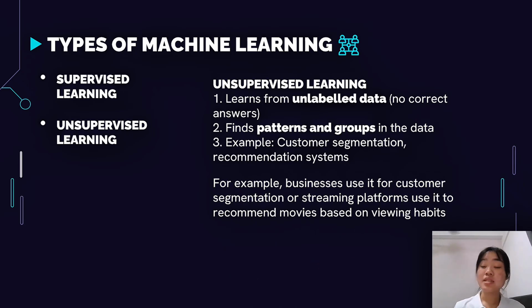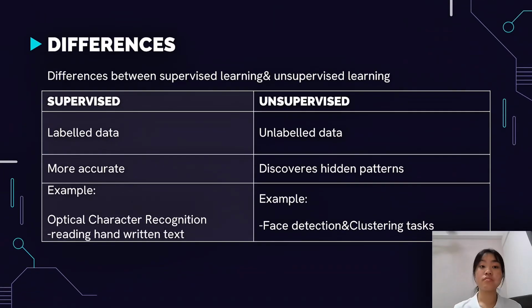Unsupervised learning uses unlabeled data. It finds hidden patterns by itself. For example, it is used in customer segmentation or movie recommendations. There are some differences between supervised learning and unsupervised learning. Supervised learning uses labeled data and is more accurate, for example, optical character recognition. Unsupervised learning uses unlabeled data and discovers groups, for example, face detection.